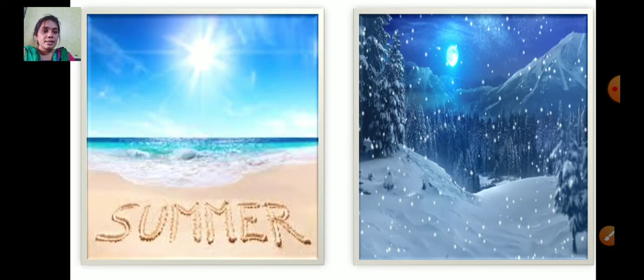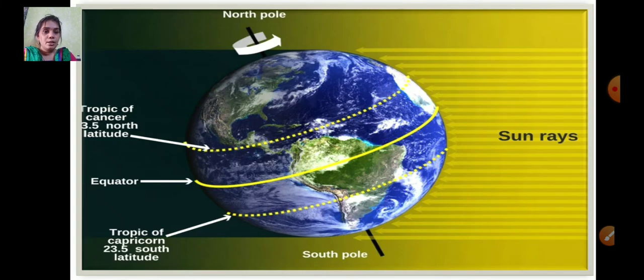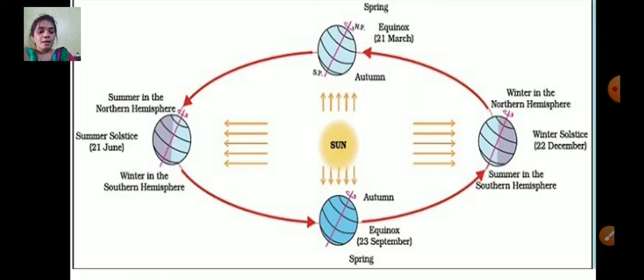Now, to understand more, let us have a look here. As you can see in this picture, the countries situated near the equator receive direct sunlight. The amount of sunlight is more, and the north pole and the south pole regions receive less sunlight. So that is why it is very dark and very cold there.